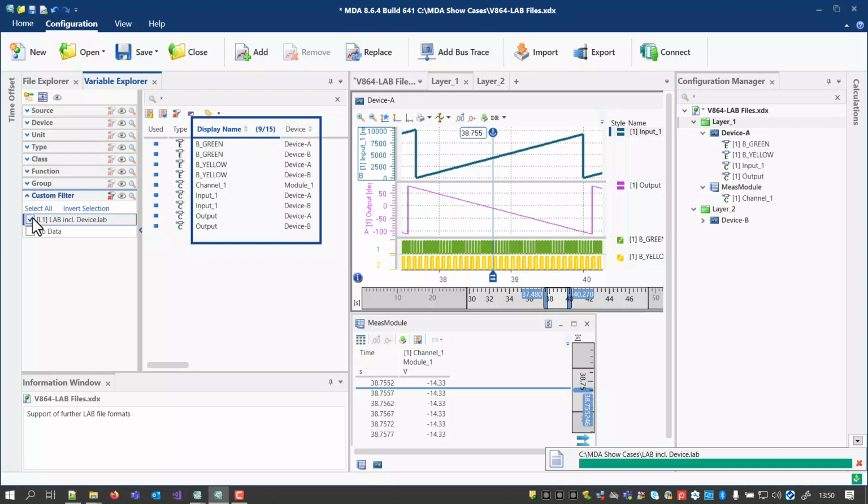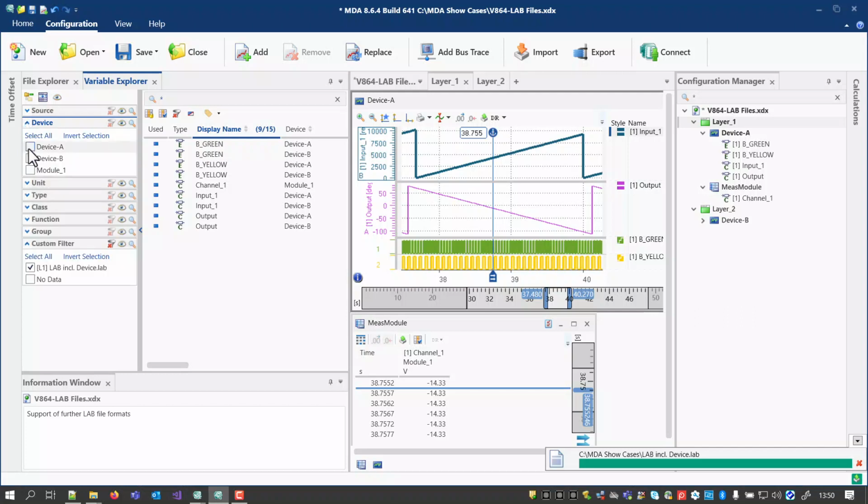As you can see, MDA is using only the signal name and ignores other meta information from the label file. This is done on purpose, as you have more flexibility by selecting independently a specific device in the corresponding filter category. Eventually, the list of signals is reduced to those signals which match the signal name in the label file and originate from the chosen device.